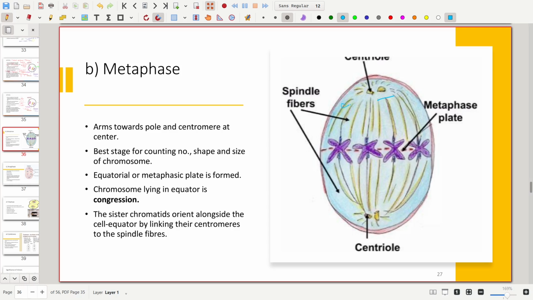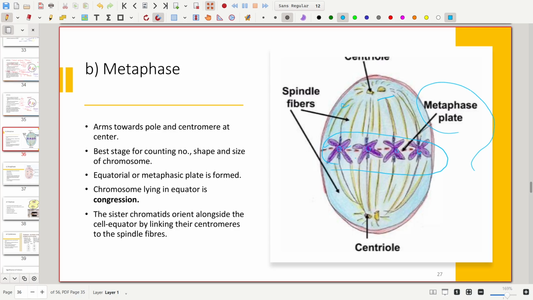The chromosomes are longitudinally divided but are attached together by a single centromere, and all the chromosomes are arranged at the equator of the cell to form the metaphasic plate.